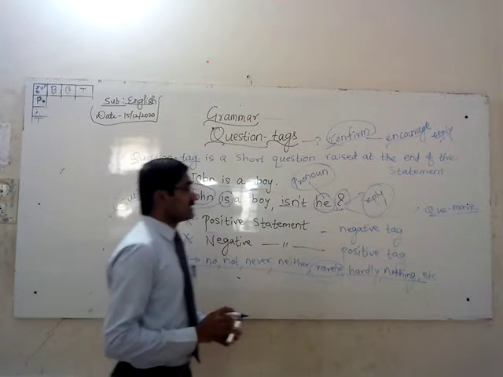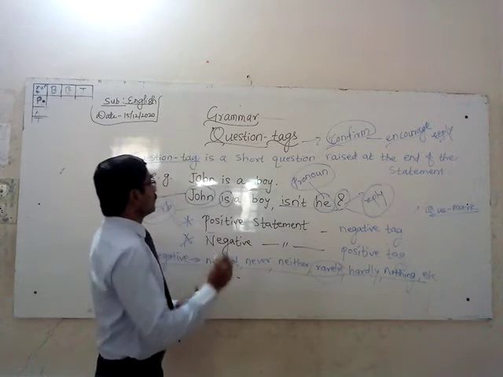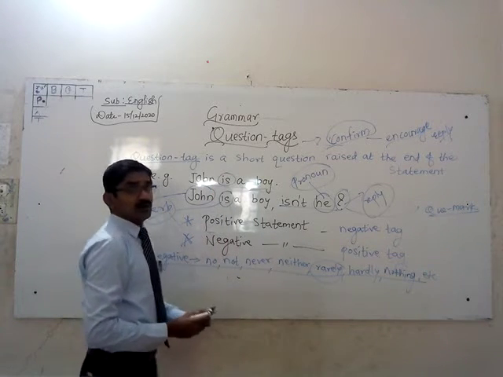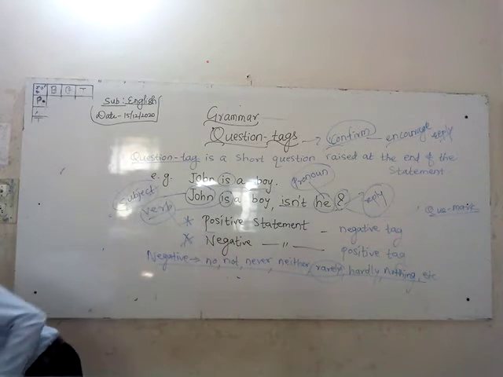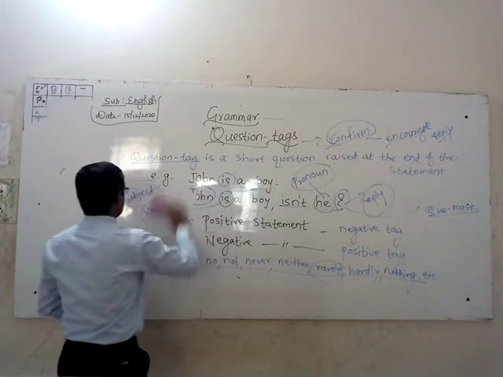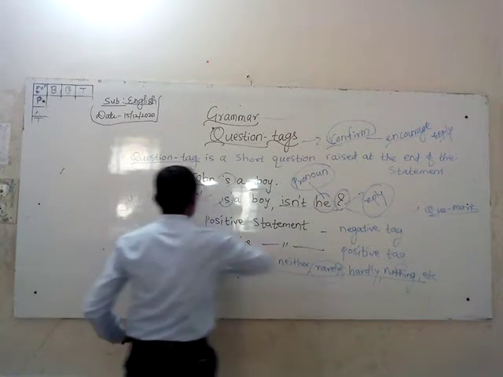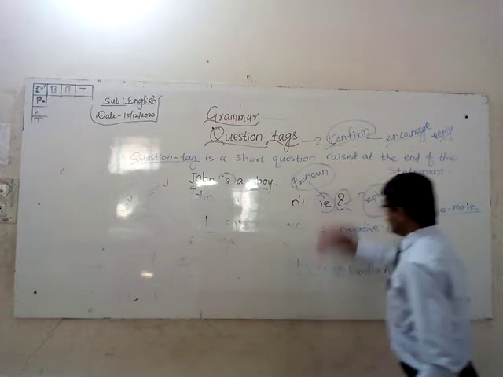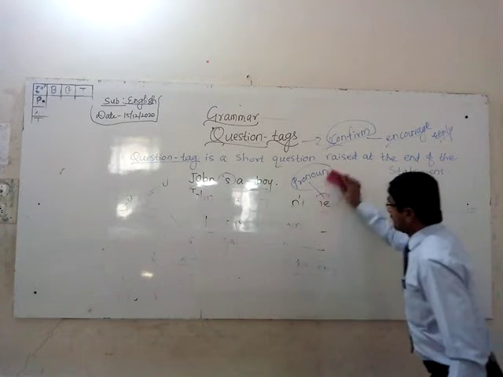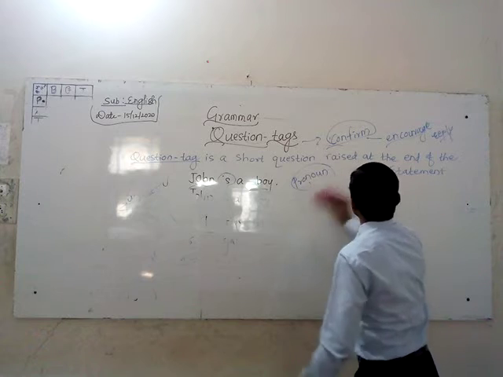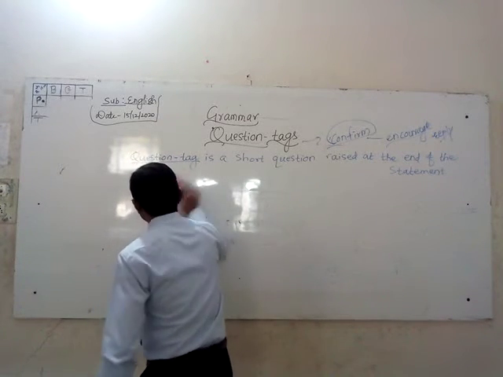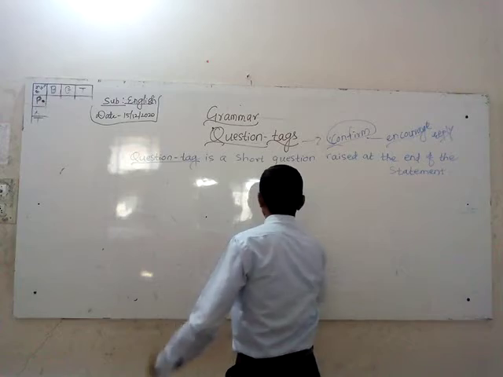So again, when you are considering the question tag, you know about these helping verbs: is, am, are, was, were, right? I will make it more clear for you. So the verbs are also of two types, right? Main verb and auxiliary verb. Am I right, children? If there is an auxiliary verb, your work will be easier.